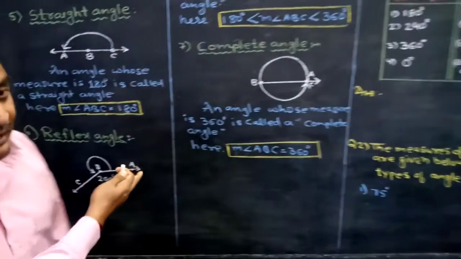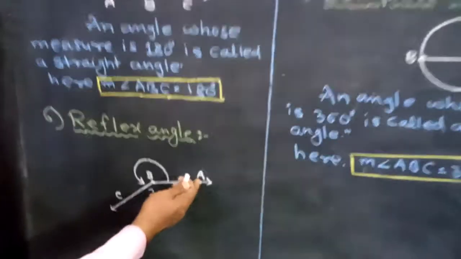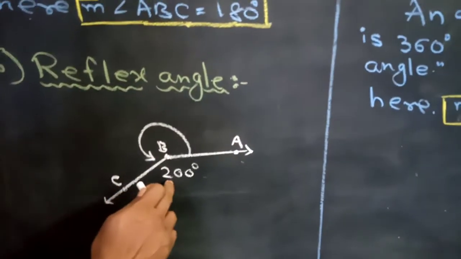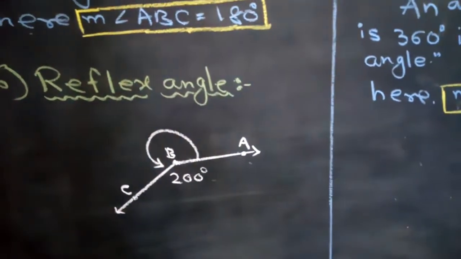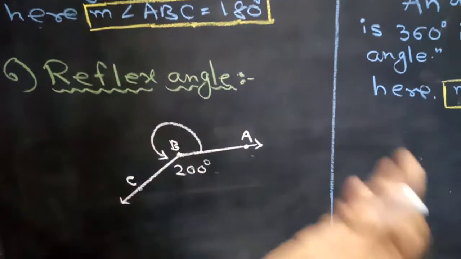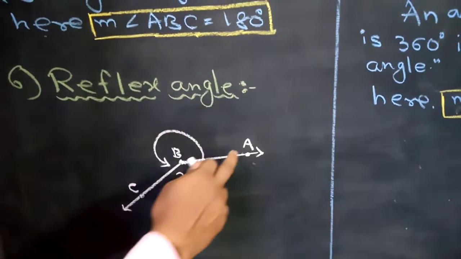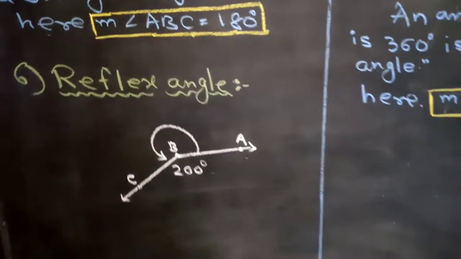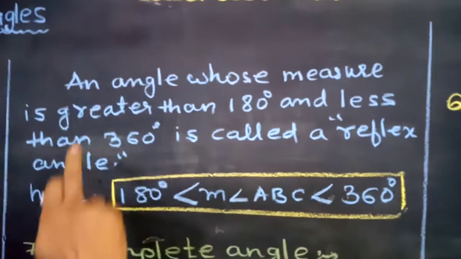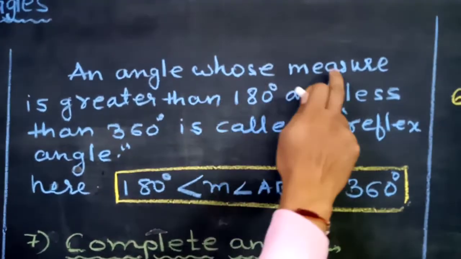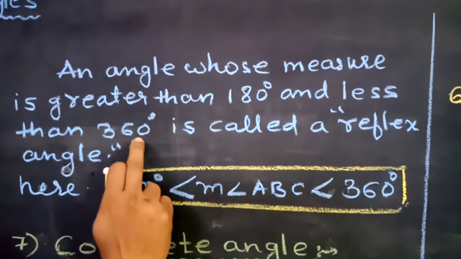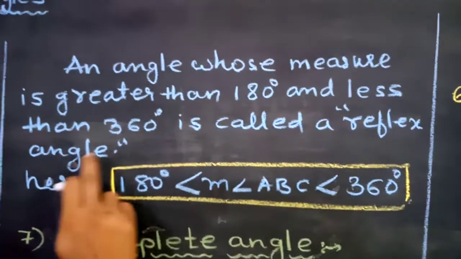As you can see here in the diagram, I have drawn an angle ABC and the measure of this angle is 200. Now 200 is more than 180 but it is less than 360. So angle ABC will be known as a reflex angle. I have already written here on the board that an angle whose measure is greater than 180 and less than 360 is called a reflex angle.